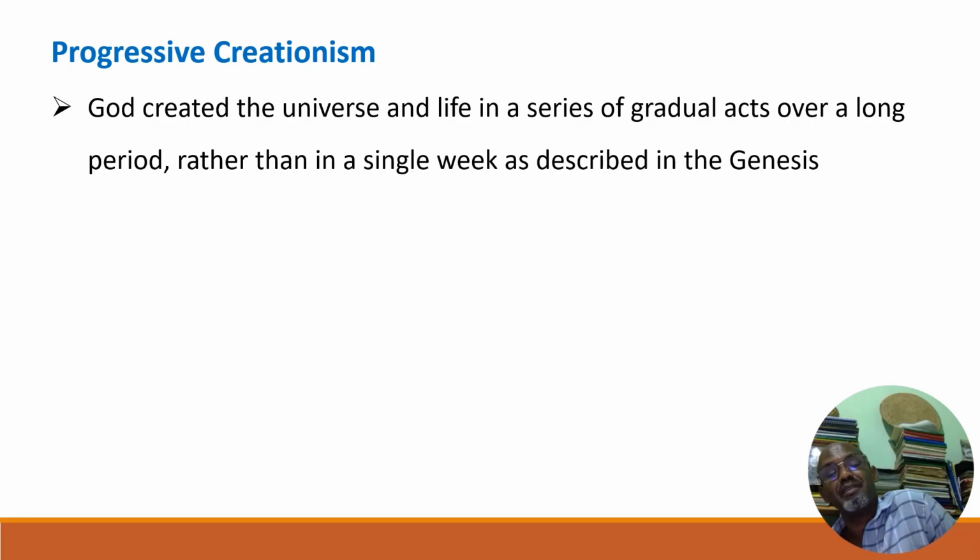They don't accept a single week; when people wrote the creation story, they made a mistake. No, it took a long period of time. Therefore, they don't accept the biblical account. Still, they believe God is the creator.